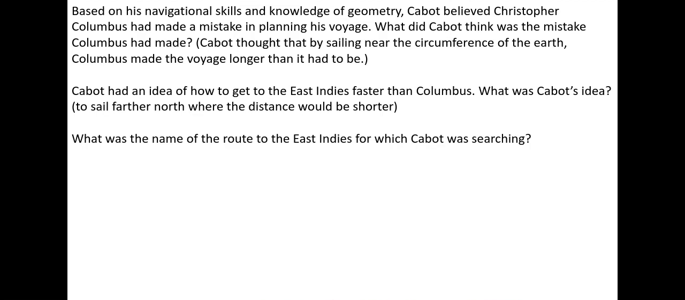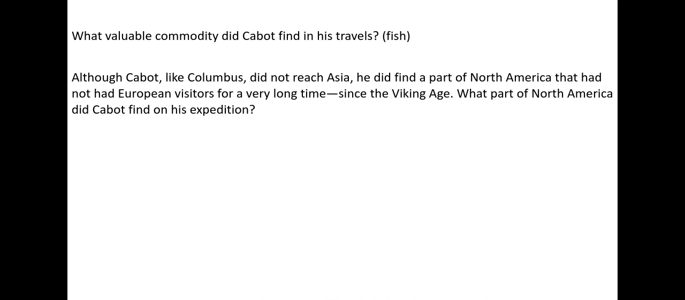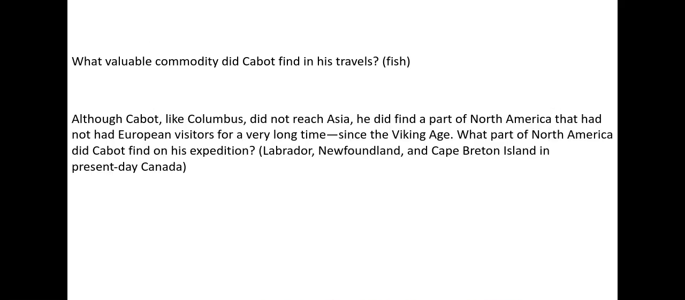What was the name of the route to the East Indies for which Cabot was searching? The Northwest Passage. What valuable commodity did Cabot find in his travels? Fish. Although Cabot, like Christopher Columbus, did not reach Asia, he did find a part of North America that had not had European visitors for a very long time, since the Viking Age. What part of North America did Cabot find on his expedition? Labrador, Newfoundland, and Cape Breton Island in present-day Canada.